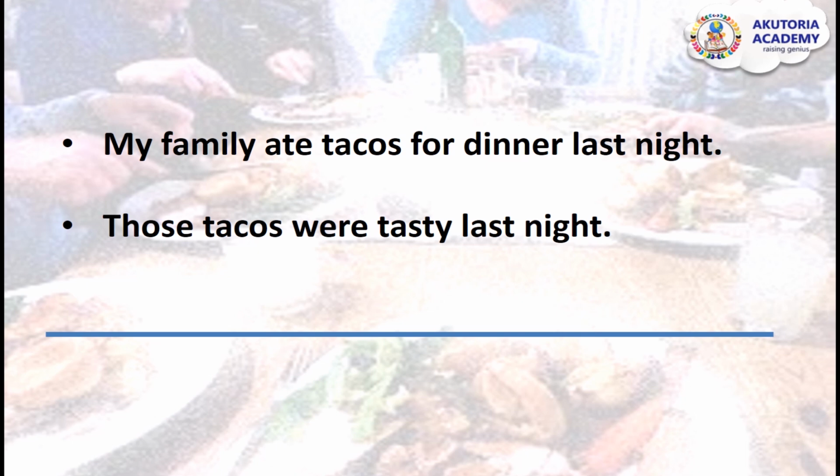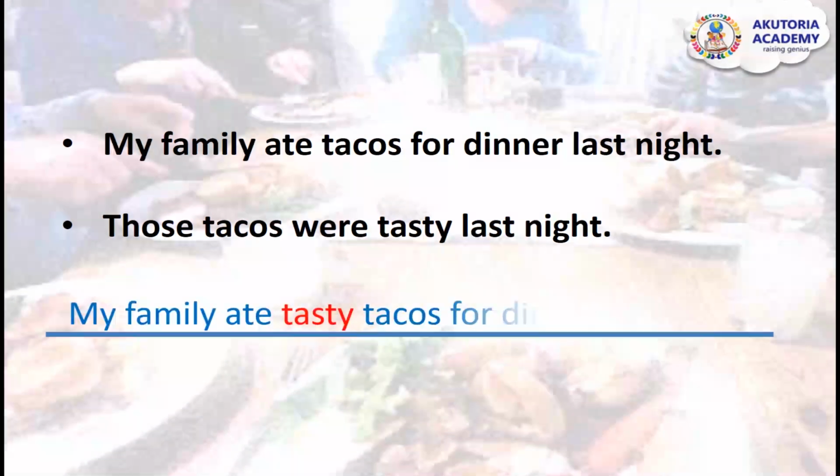This is another boring write-up, because we had last night repeated. We also had tacos repeated. Alright? So we can combine them into one, like we did in our previous examples, and also describe the noun tacos in this write-up. Okay, so if we do that, this is what we will have.